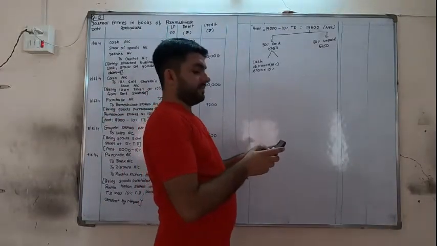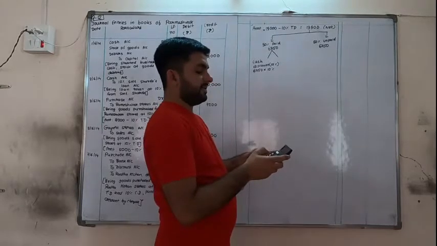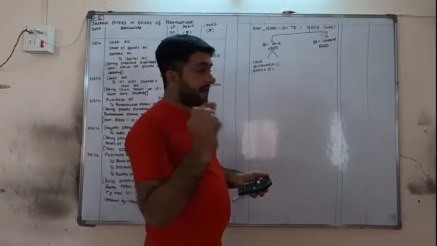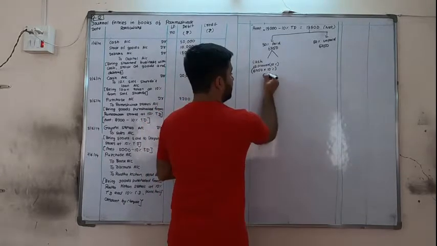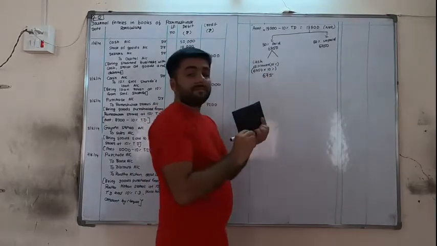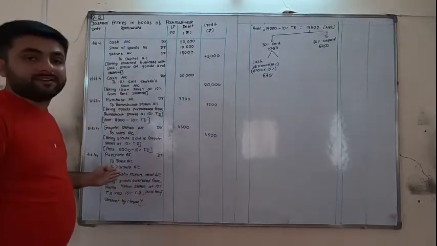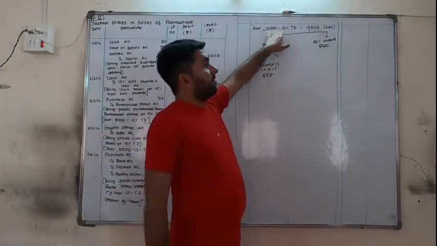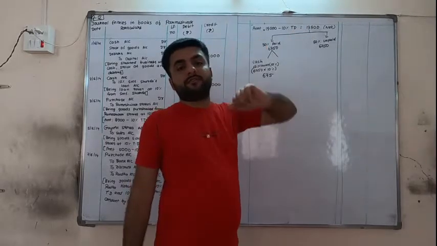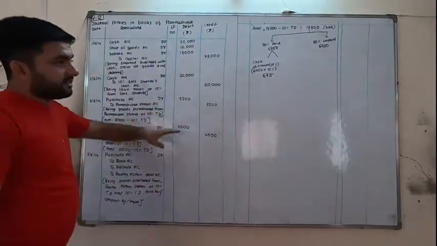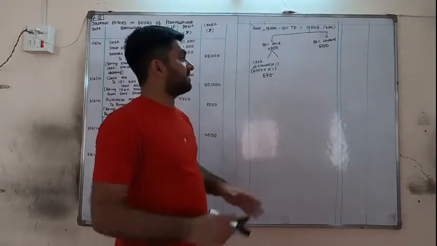So we will do 6750 multiply 10%. Why we need to multiply 10% is the simple reason. Here we need to know the amount of discount because we want to write it. Trade discount we are directly subtracting because we do not need the amount of trade discount. But cash discount we require, so multiply 10% is 675.